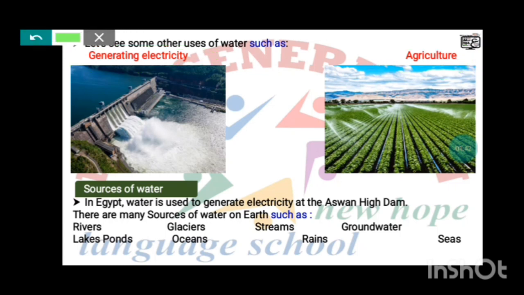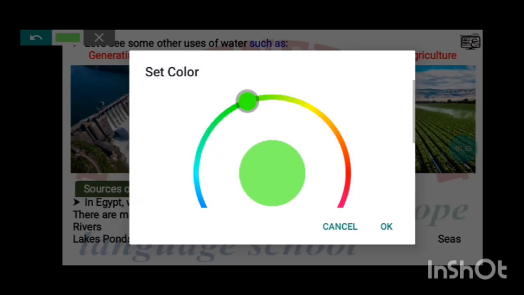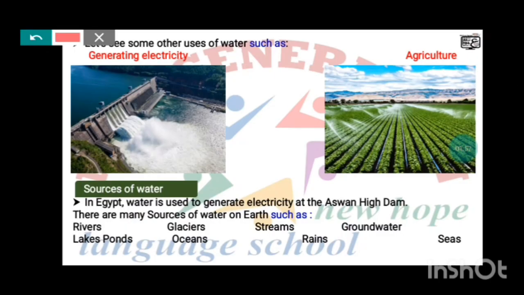And now let's talk about sources of water. In Egypt, water is used to generate electricity at the Aswan High Dam.